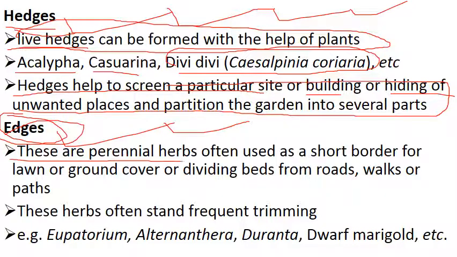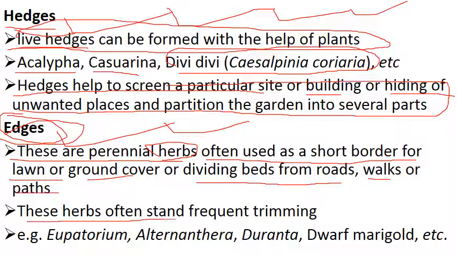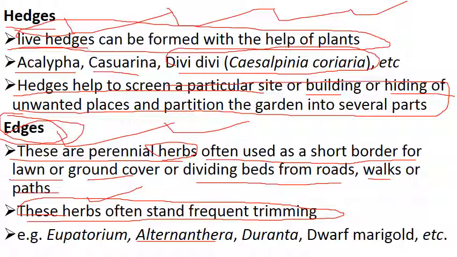Okay, these are perennial herbs. See here, herbs, not trees, often used as a short border for a lawn or ground cover, or for dividing the beds from roads, walks or paths. Means you just use them to divide the ground cover, the lawn, the roads or walking path. These herbs often stand frequent trimming. Obviously, they are not much height, you can trim easily and maintain them up to some height. Then Alternanthera, Duranta, Dwarf Marigold, etc.